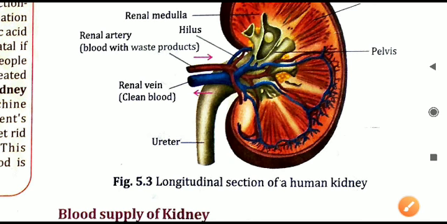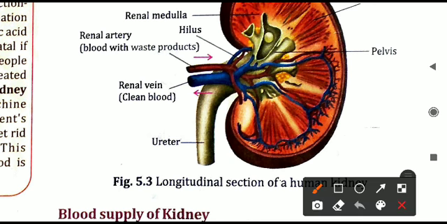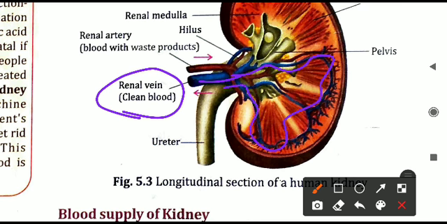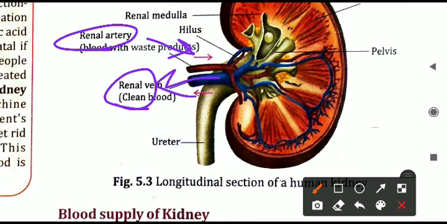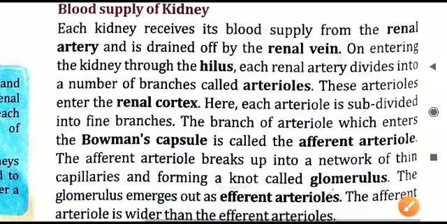After entering the kidney, blood will become clean, and this clean blood will come out of the kidneys in the renal vein. So wherever you see this blue color part, blue color vein is moving there in the kidney. This is all clean blood only. After the purification, blood is coming out. So blood comes out of the kidney by the renal vein. Blood enters the kidney by the renal artery. This is how the blood supply is done.